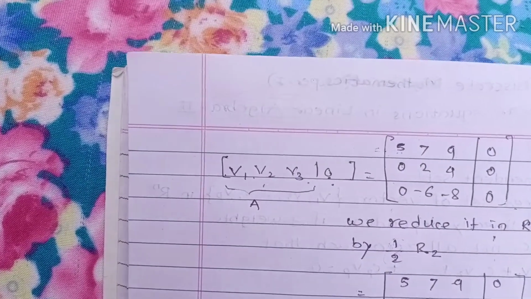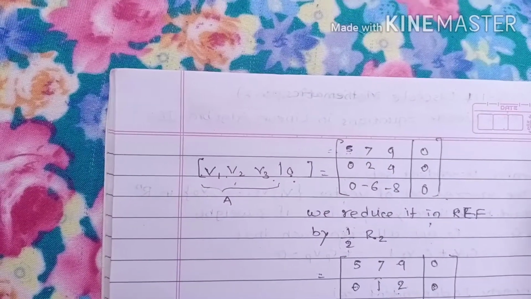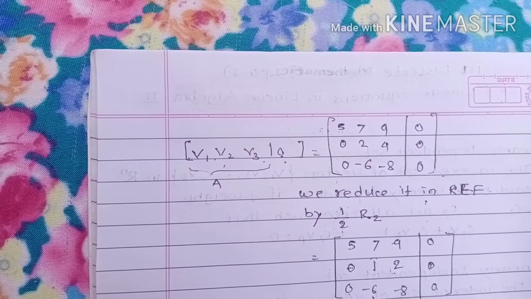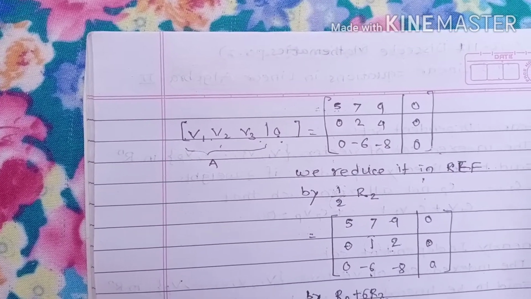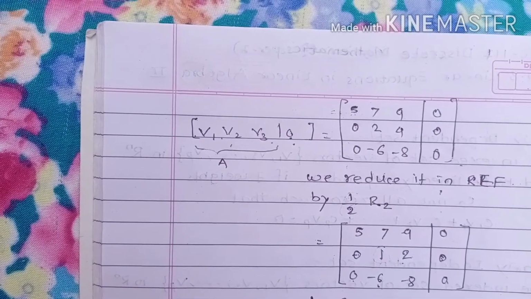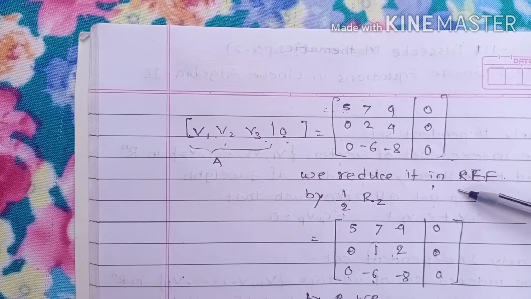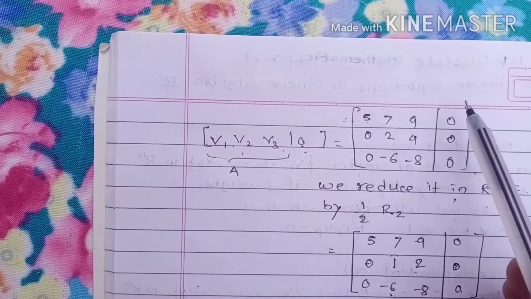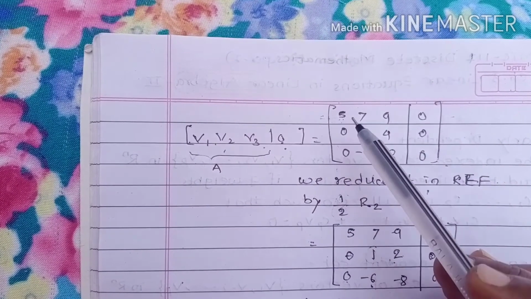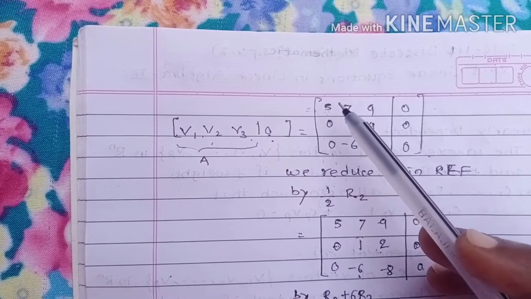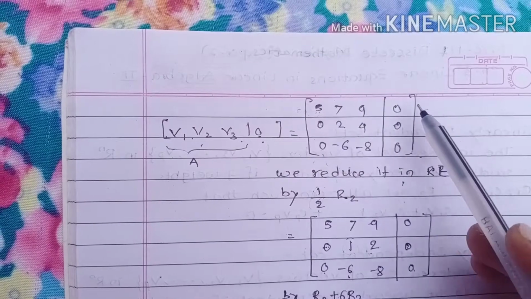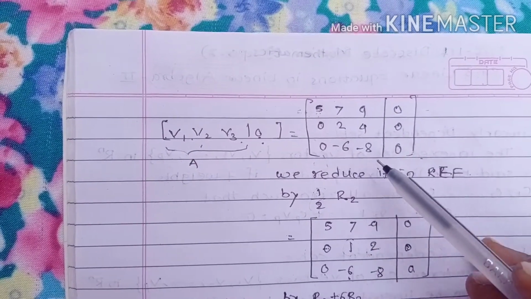First of all, we reduce it to row echelon form, because here we follow our second definition. We have to check which type of solution exists there. So we reduce this matrix to row echelon form. For that, we check whether the first row is non-zero or not. The first row is non-zero, the first entry is non-zero, and its bottom entries are also 0. So we do not need to make a leading one here. We go further and discuss the remaining submatrix, excepting the first row and first column.